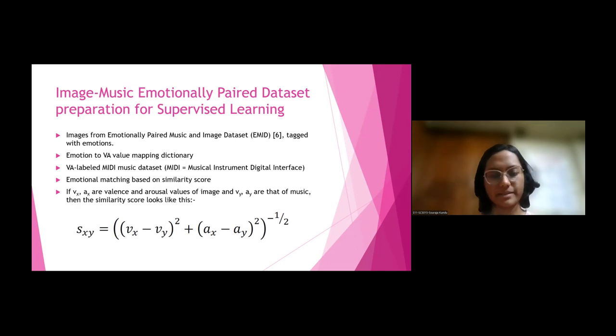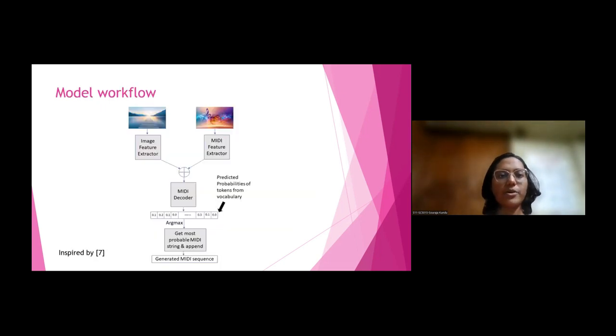Thus we created a set of 3000 emotionally paired image-music data. The model workflow is as follows. First, the image features are extracted using the feature encoder of a variational autoencoder, or a beta variational autoencoder or adversarial latent autoencoder, or simple models like VGG or InceptionNet. After the image features are extracted, we extract MIDI features in parallel. For the MIDI features, we have to use a sequence to sequence model.